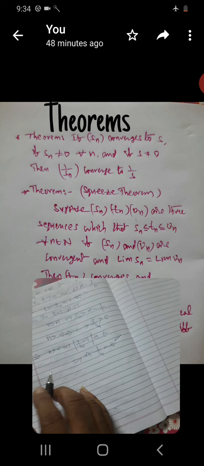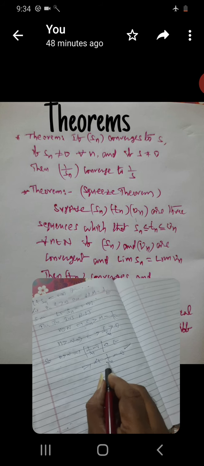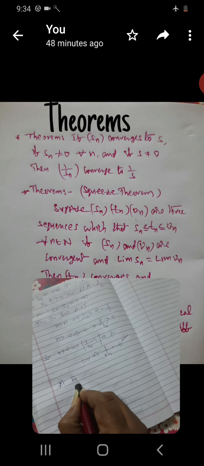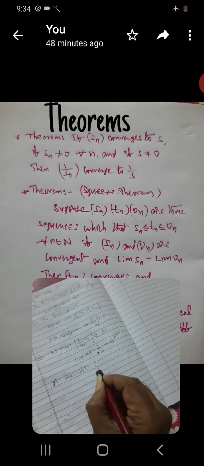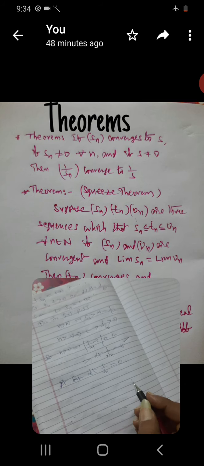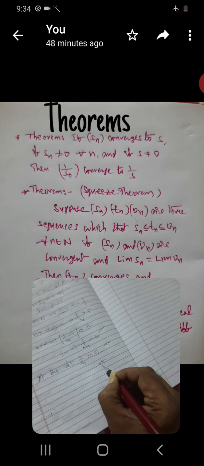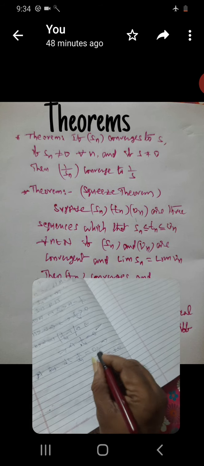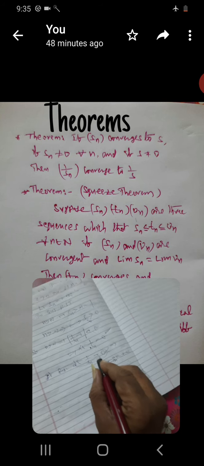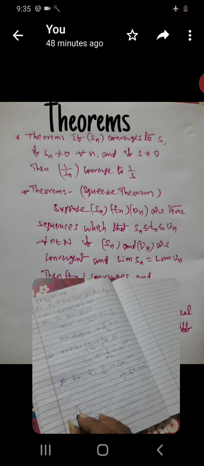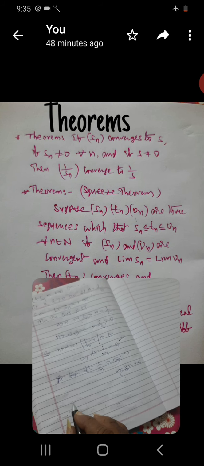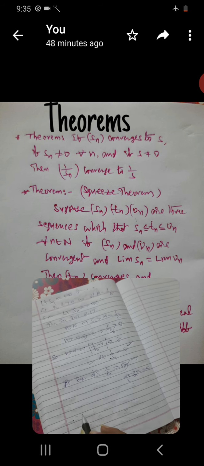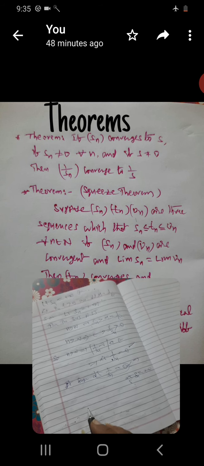This is the case. Now the second way: suppose limit 1 by Sn is equal to 0. Now we are going to show limit Sn is equal to plus infinity. You suppose this: 0 is the limit. Now by the definition of this, for every epsilon greater than 0, this is the case of this.